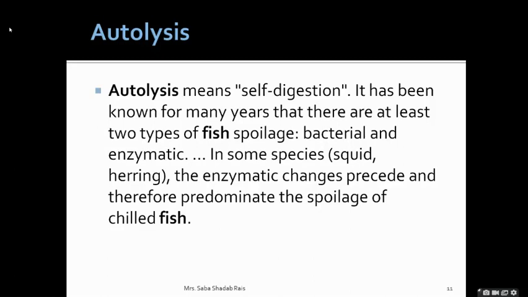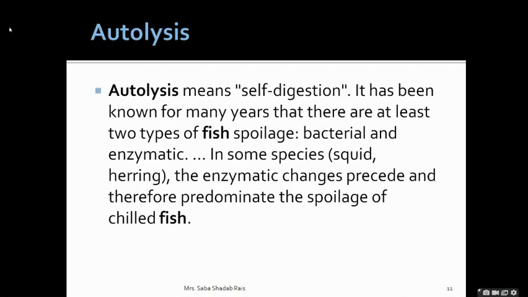So we can use normal nets which do not involve electrical shock and the like, so that the rigor mortis can remain for a longer time.